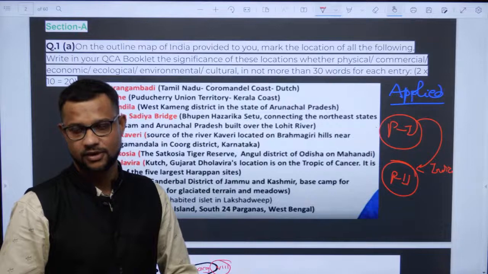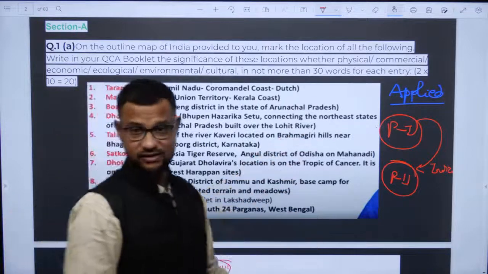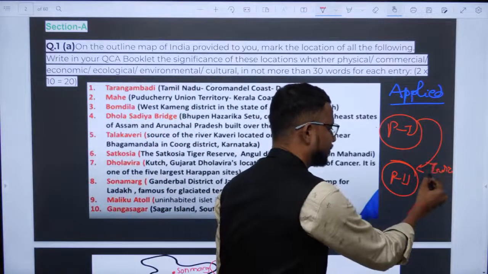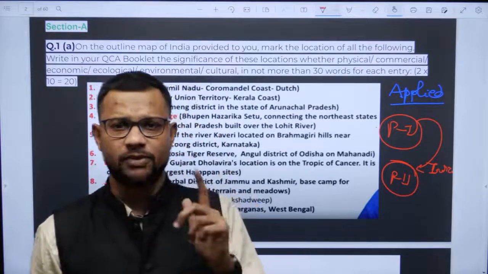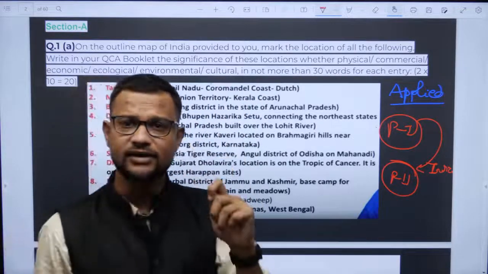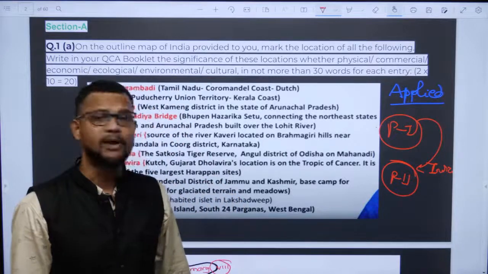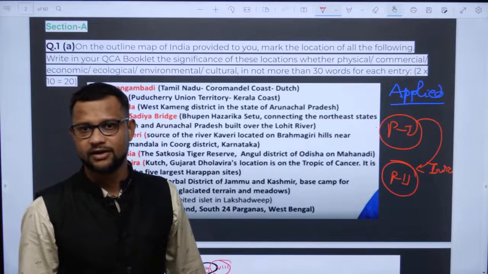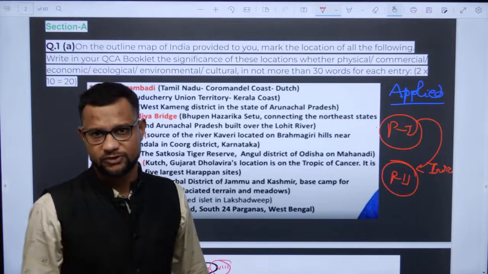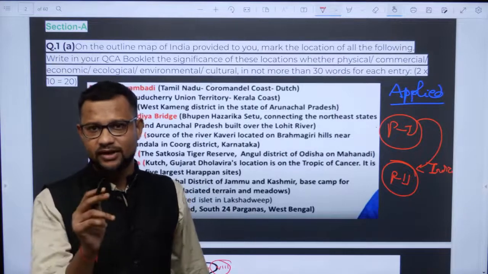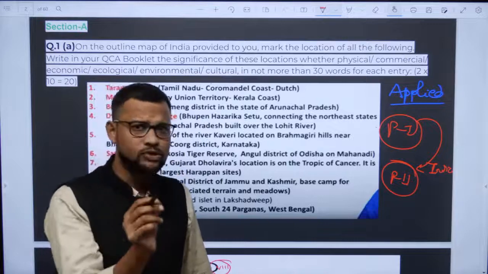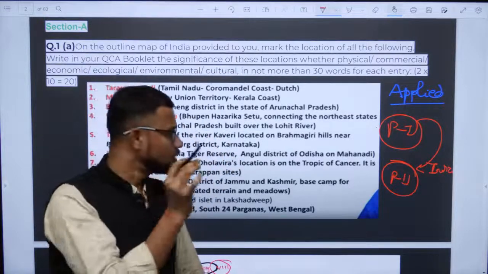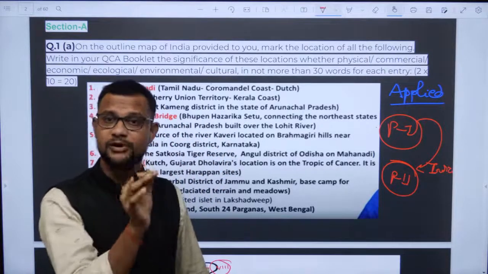And it is absolutely interesting to attempt this paper, guys. I'm telling you, ask any topper, or just follow any topper's mark sheet, and that too for geography specifically, you will find the score in Paper 2 is a bit more than in Paper 1.